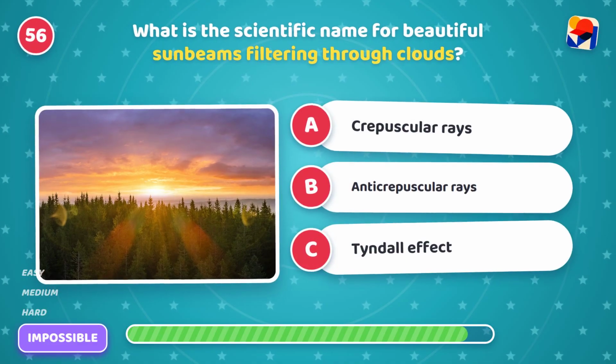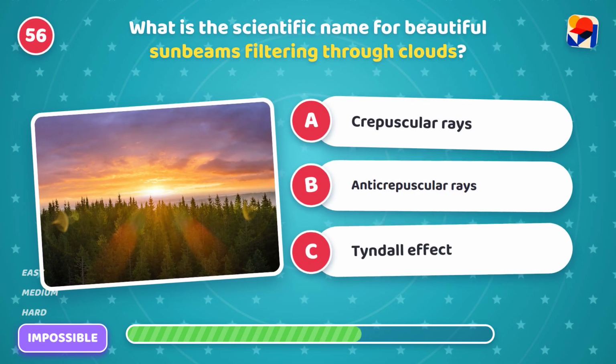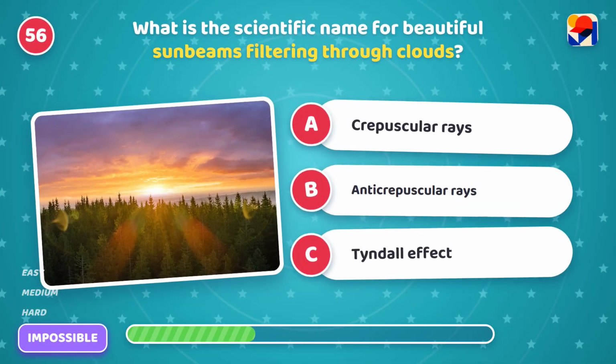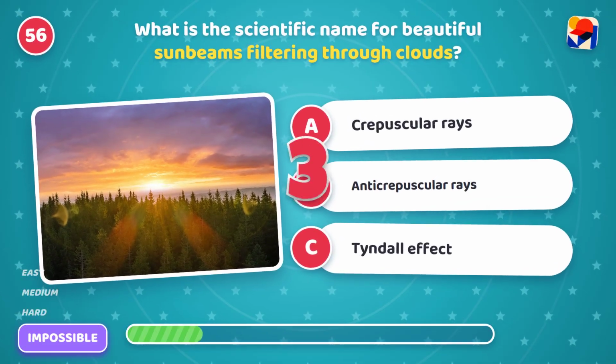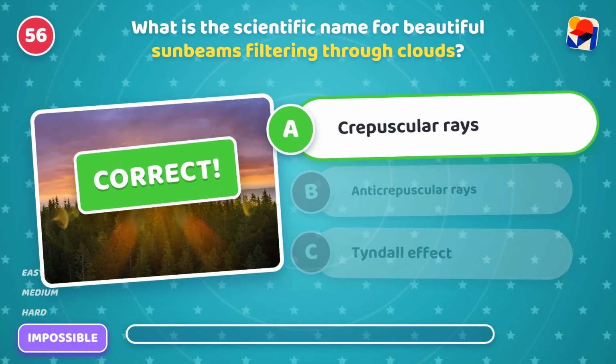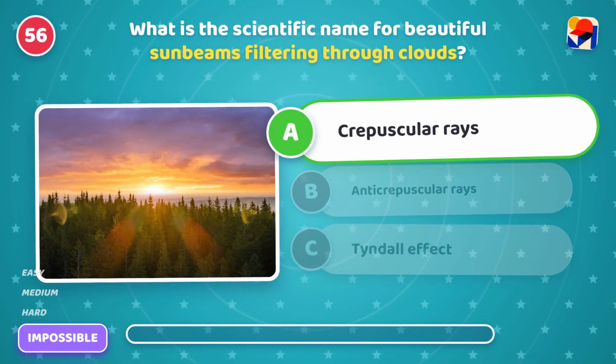What is the scientific name for beautiful sunbeams filtering through clouds? Is it A, crepuscular rays, B, anti-crepuscular rays, or C, Tyndall effect? It's A, crepuscular rays. Majestic. Light beams shining through clouds.